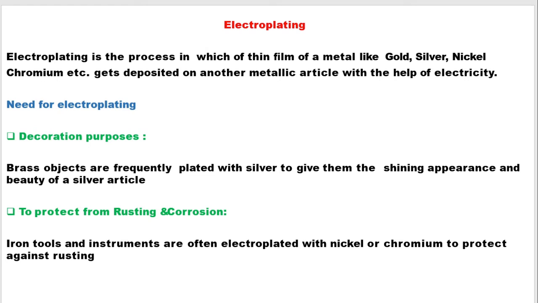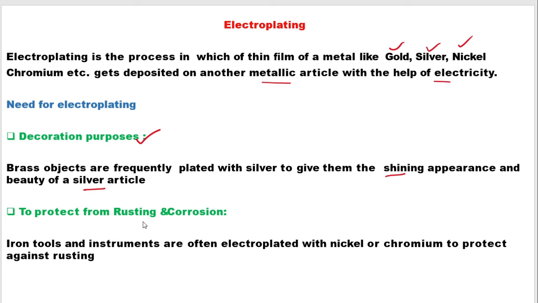The first application is electroplating. So what is electroplating? It is a process in which a thin film of a metal like gold or copper is deposited on the surface of another article with the help of electricity. The metals we use for electroplating are gold, silver and nickel. Why do we need to do electroplating? Firstly, for decorative purposes. Like brass objects are frequently plated with silver to give them a shiny appearance and enhance their beauty.